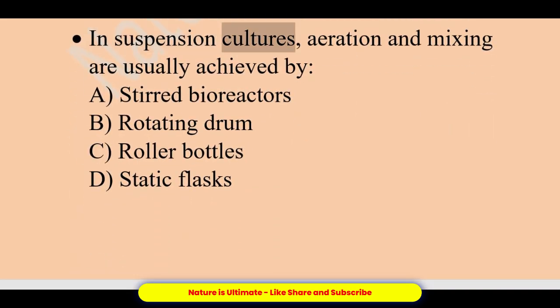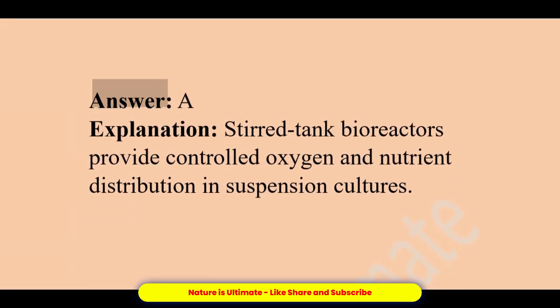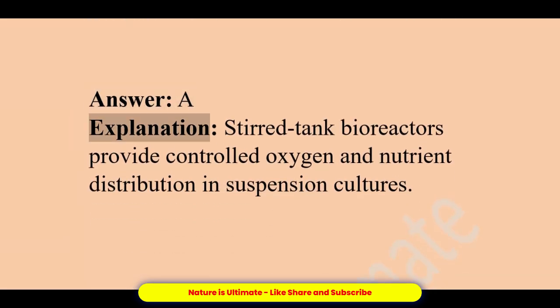In suspension cultures, aeration and mixing are usually achieved by A. Stirred bioreactors. B. Rotating drum. C. Roller bottles. D. Static flasks. Answer, A. Explanation, stirred tank bioreactors provide controlled oxygen and nutrient distribution in suspension cultures.